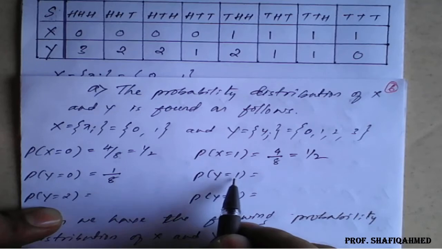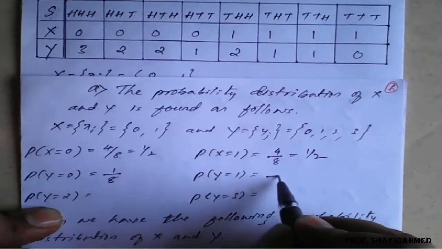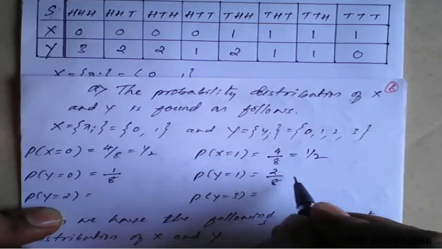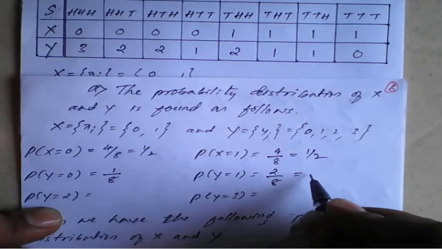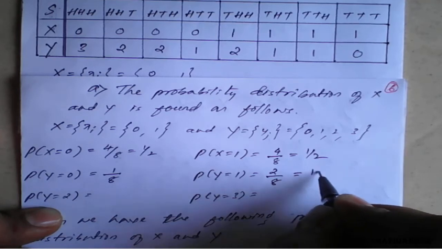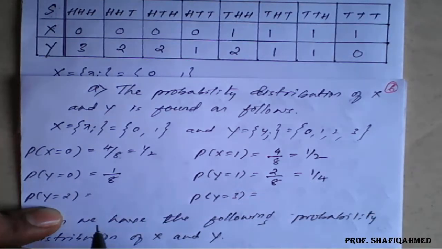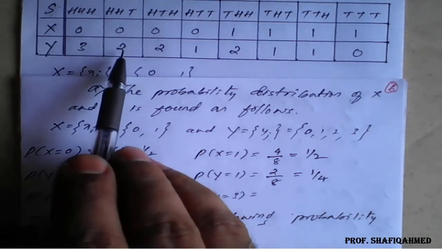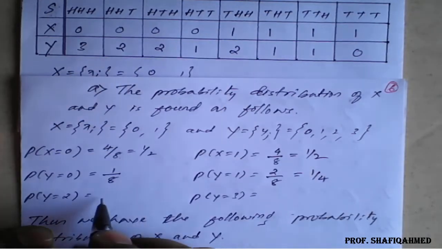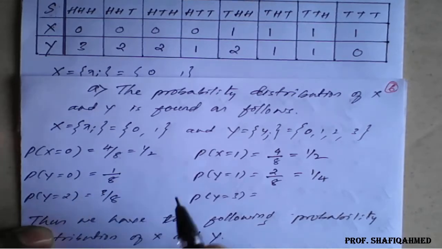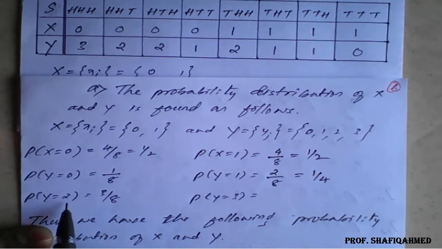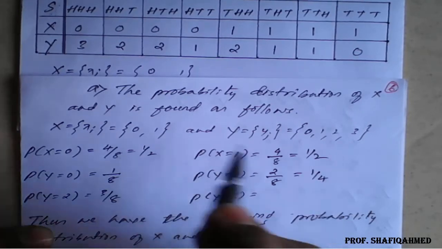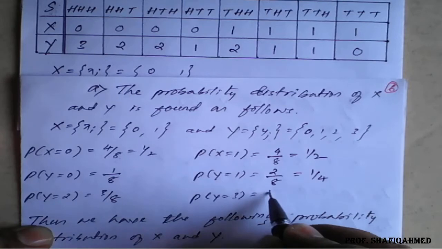Then y is equal to 1. How many y's are there out of 8? Out of 8 we have 1, 2. So 2 upon 8, which is nothing but 1 upon 4. Next, y is equal to 2. So how many are there? 1, 2, 3. So out of 8 we have 3. And similarly, y is equal to 3. So we have only 1. So I will write 1 upon 8.